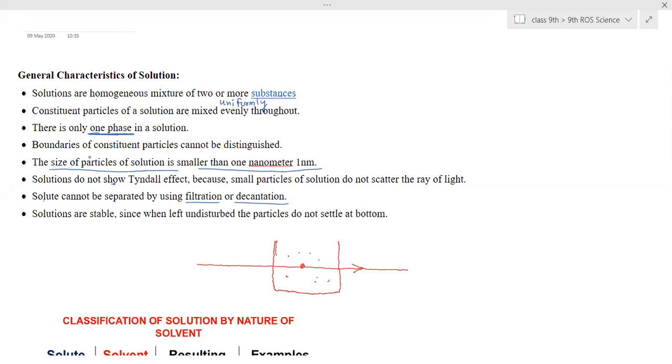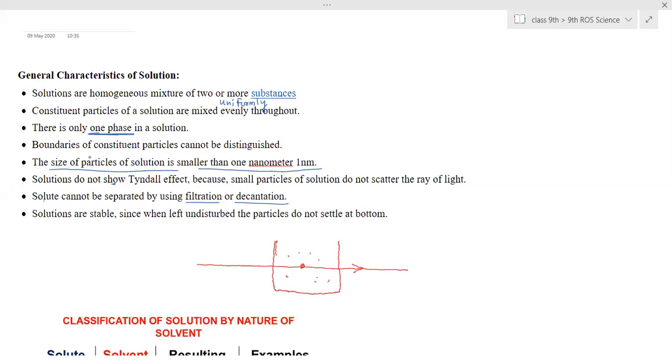That is called unstable. That nature is called instability. The particles immediately settle down. Even in the case of mud and water, when you mix soil or sand into water and stir it, they remain mixed. But as soon as you keep it undisturbed, the sand and mud will settle down, and in the upper part you will see clear water, so that you can decant it.